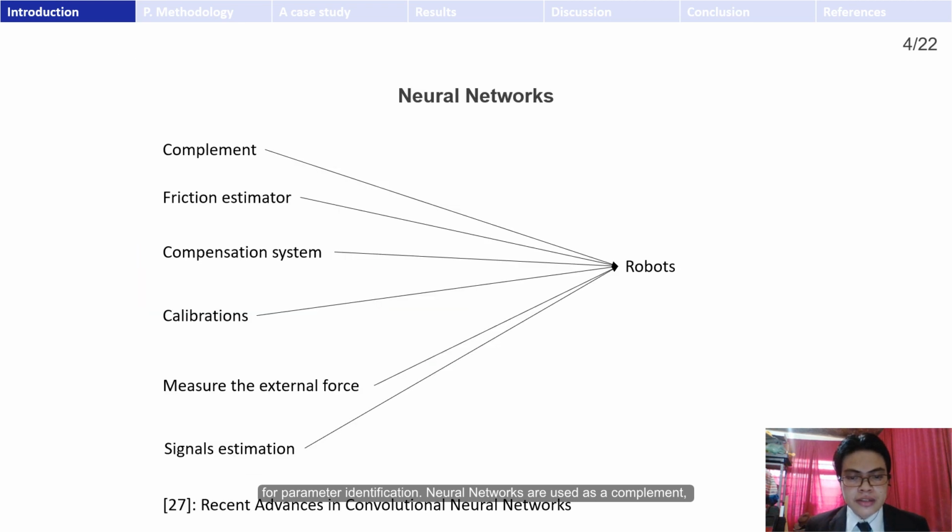Neural networks are used as a complement, friction estimator, and compensation system for robots. Other applications are calibration of robots with a deep neural network (DNN) to measure the external force and for signal estimation. The proposed methodology of this paper has not been addressed yet. The survey 27 shows application of the CNN because of remarkable improvements.